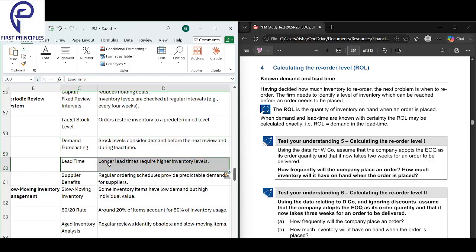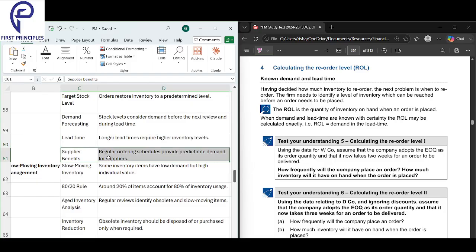Next, lead time. What is lead time? It is the time between you placing the order and you receiving the goods. That is called lead time. If your lead time is very long, then you will need higher inventory.